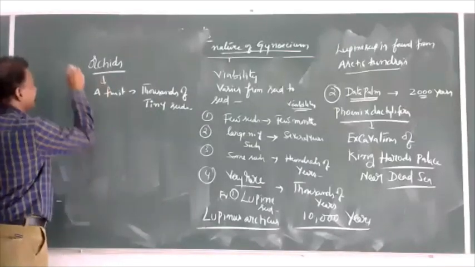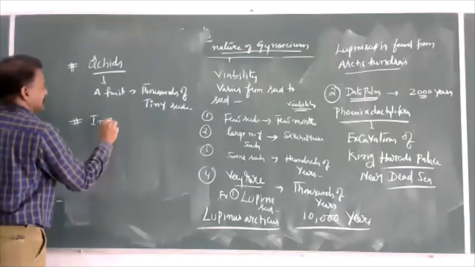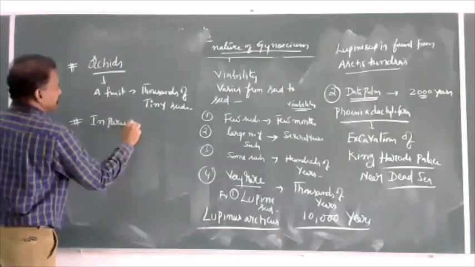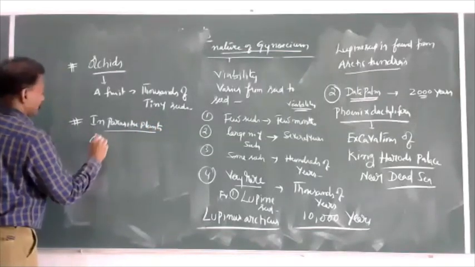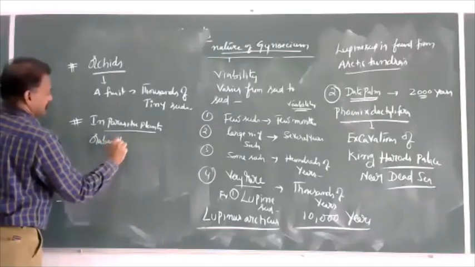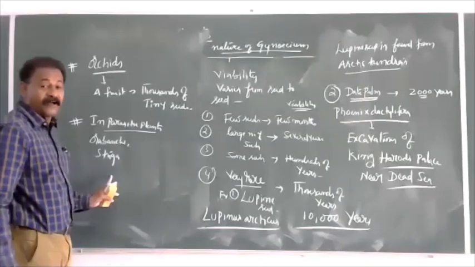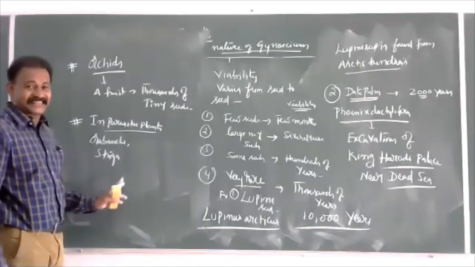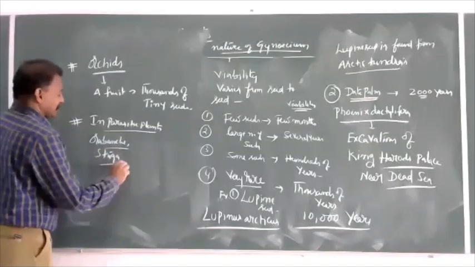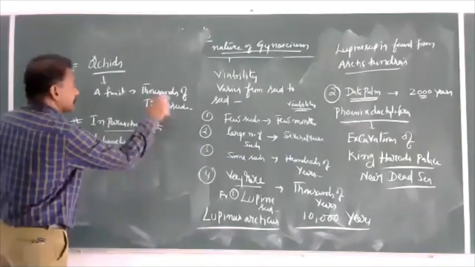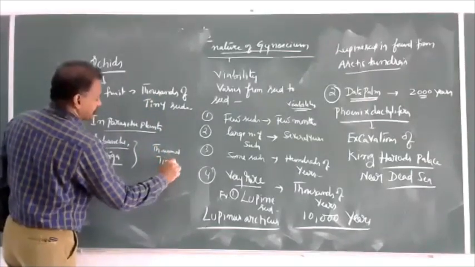In the same way, second example, in parasitic plants: Orobanche, Striga, Balanophora, Santalum, Loranthus, Viscum. There are so many parasitic plants. In these, thousands of tiny seeds are present.